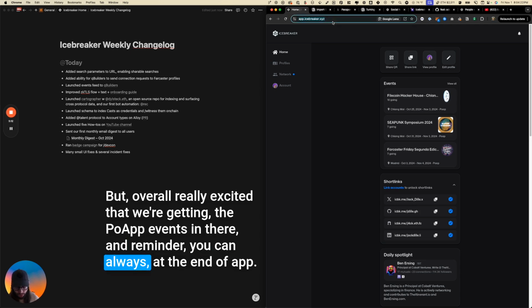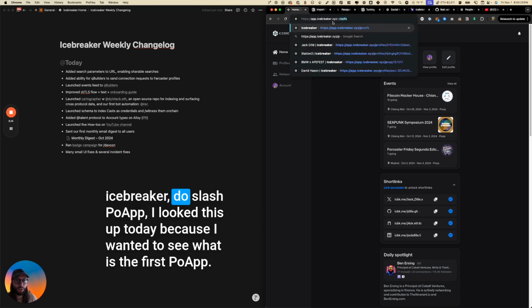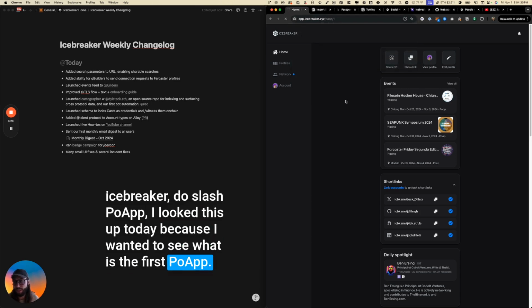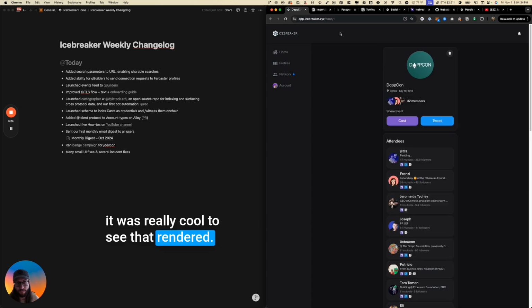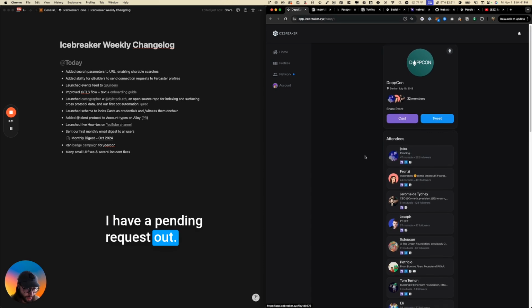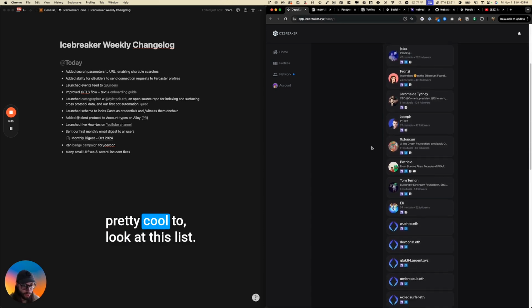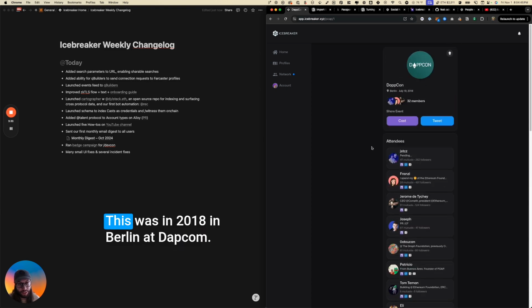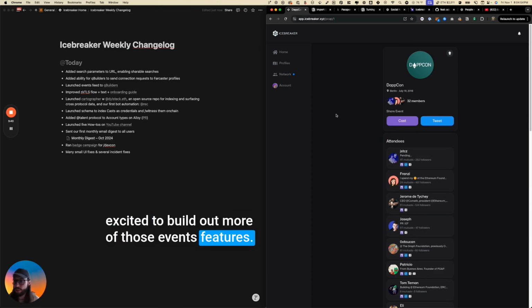And reminder, you can always add /POAP at the end of app.icebreaker. I looked this up today because I wanted to see what the first POAP is. It was really cool to see that rendered. It's /POAP ID. This was the first POAP. I have a pending request out. Pretty cool to look at this list. This was in 2018 in Berlin at DAppCon. That's really cool. I'm excited to build out more of those events features.